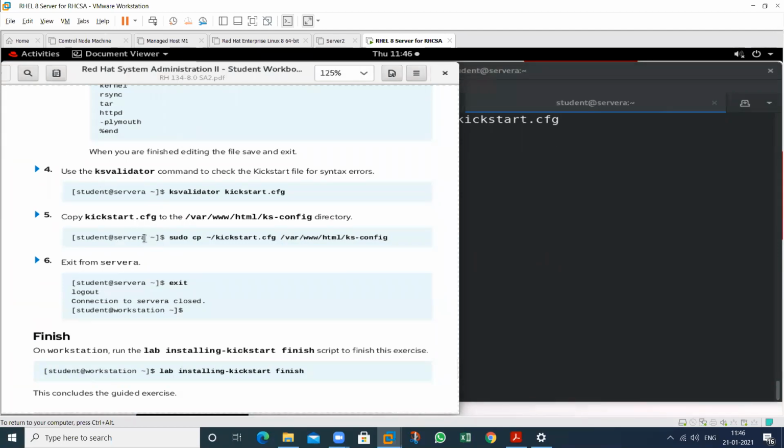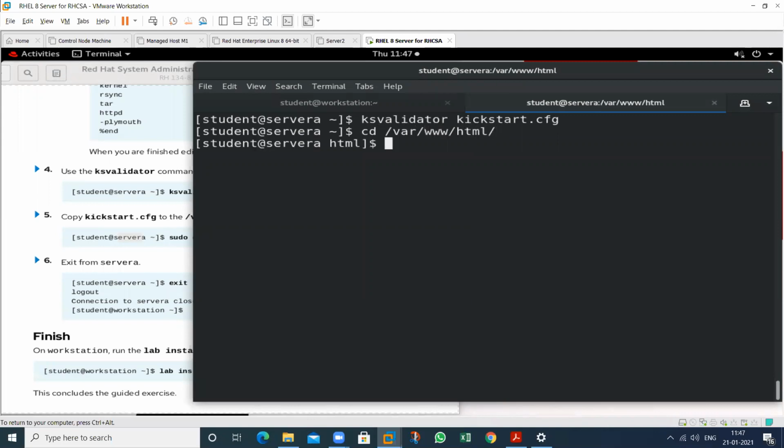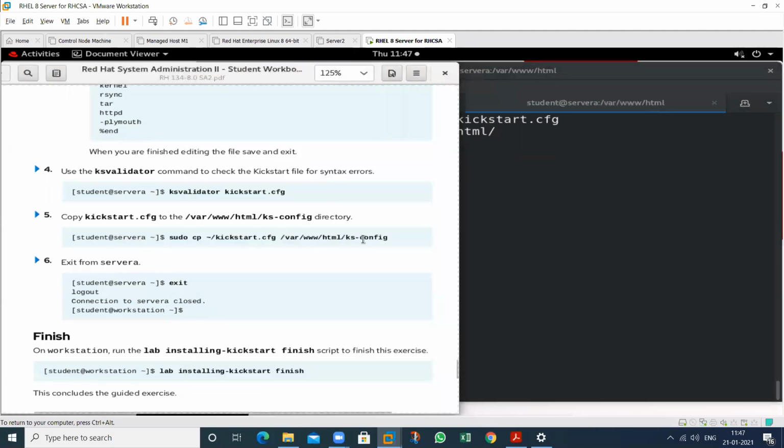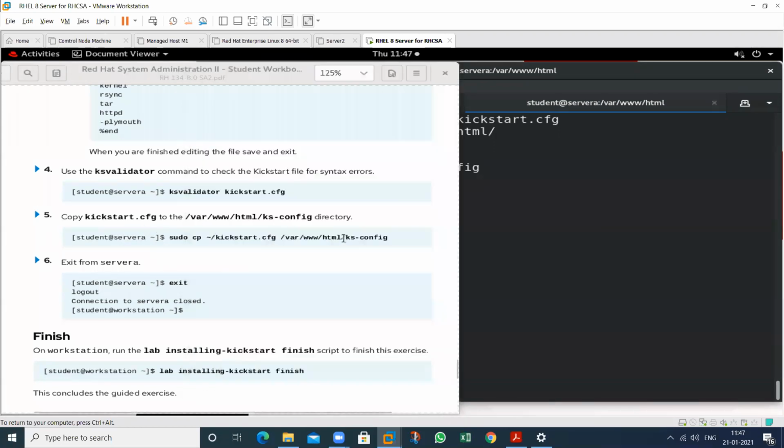So this is my server A machine. So see here, cd /etc, not etc, /var/www/html. See this one, there is a folder. The folder name is kickstart. So this is my folder. In this folder at this time we have no kickstart file. See this one, no kickstart file. And I want to copy this particular file to this location.